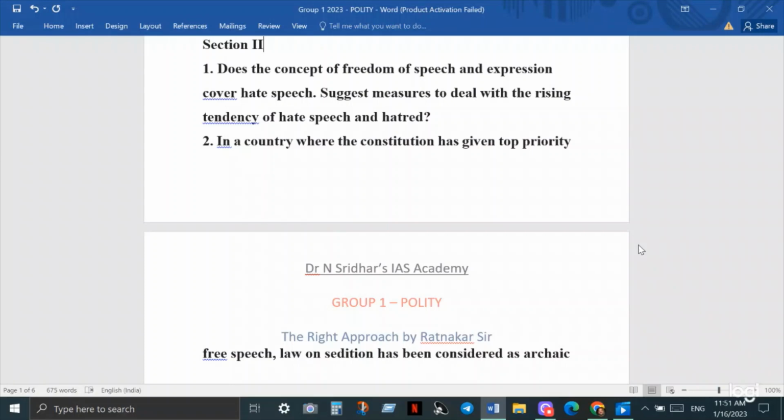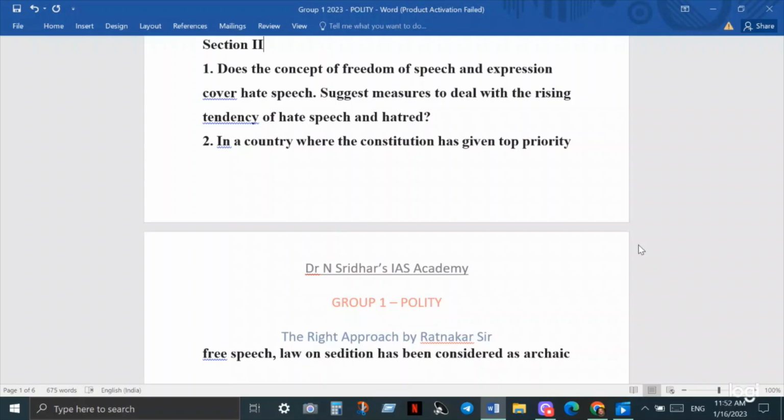This term hate speech, you may not have found it in many of the textbooks that you have read for your polity or for your basic prelim preparation. But now the rising trend is about hate speech. If you observe last week also, the Supreme Court has cautioned the central government. Supreme Court wondered why arrests were not being made in a hate speech case, and how the government is dilly-dallying on this. Then it has cautioned the police regarding hate speech.